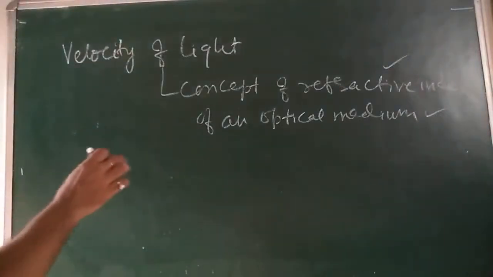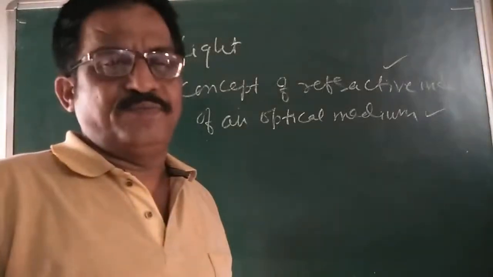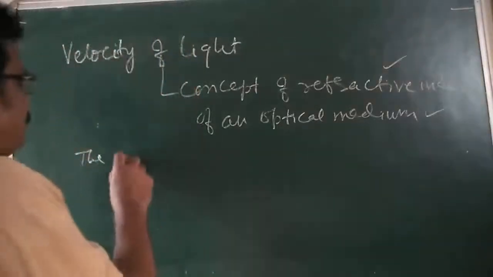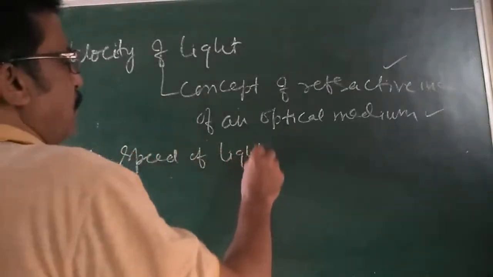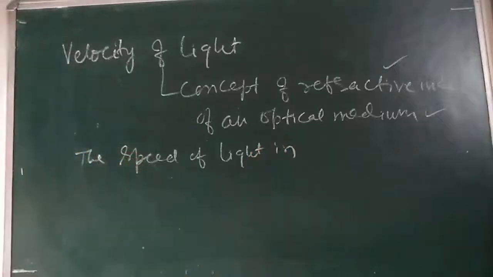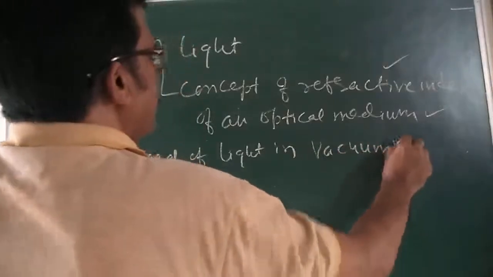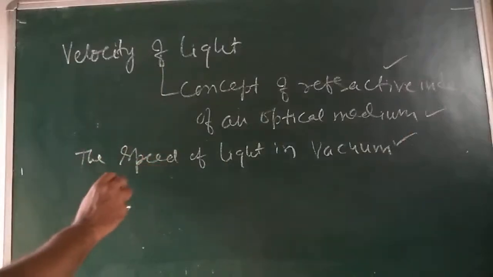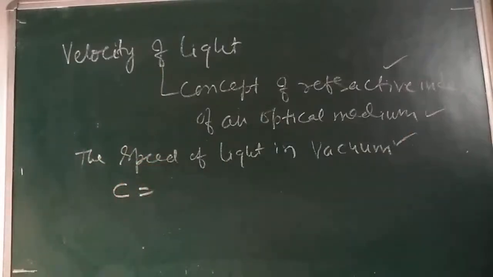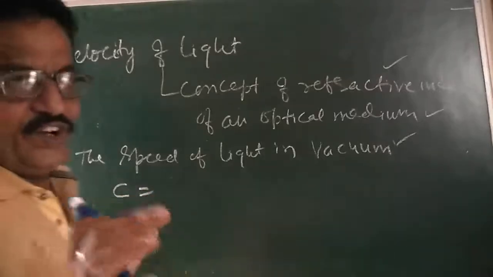The speed of light in vacuum, we know very well, is constant. The speed of light in vacuum is a constant of nature. It is represented by C. For all ordinary purposes, the speed of light in vacuum, we know very well, sir.